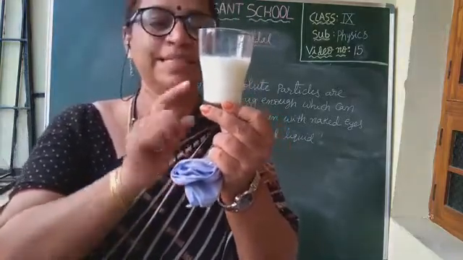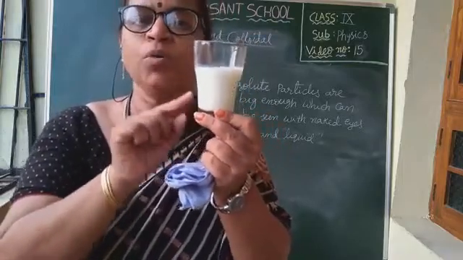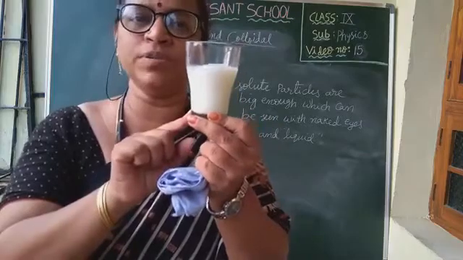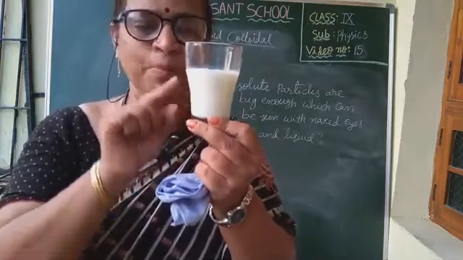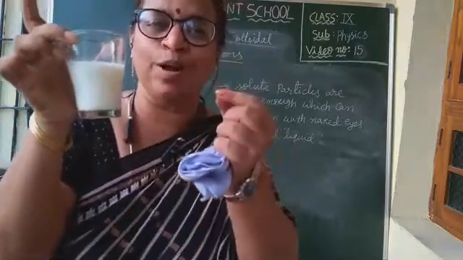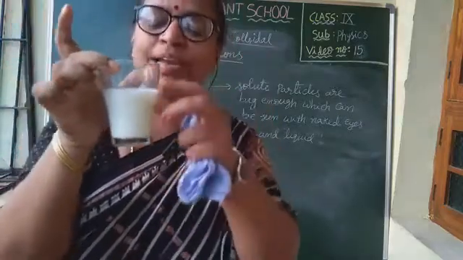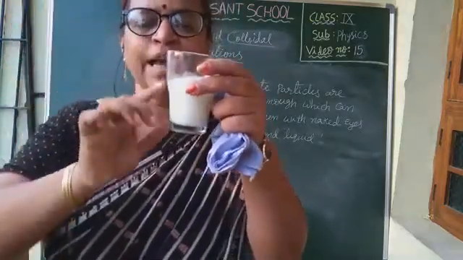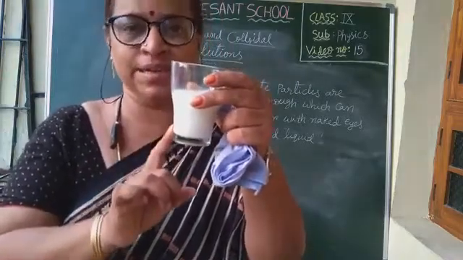But no, it seems to be homogeneous. Milk and water seems to be homogeneous, but they are not homogeneous. It is also a heterogeneous mixture. But the milk particle size is very small, which is not visible to our eyes. That's why we feel it is homogeneous, but it is a heterogeneous mixture.